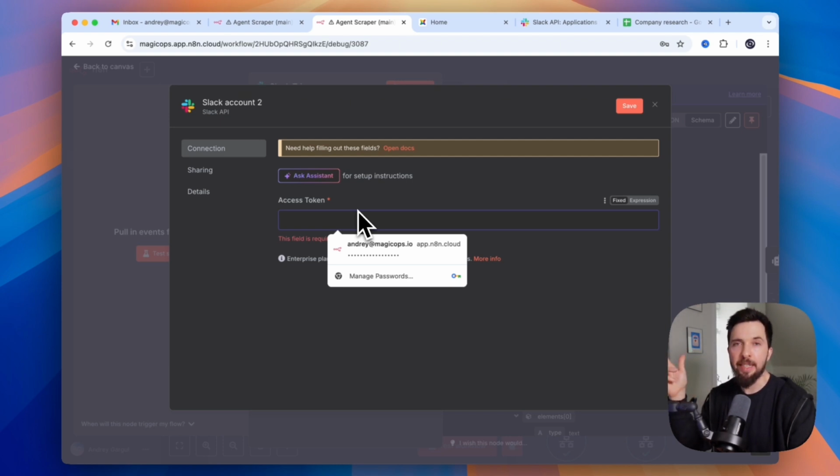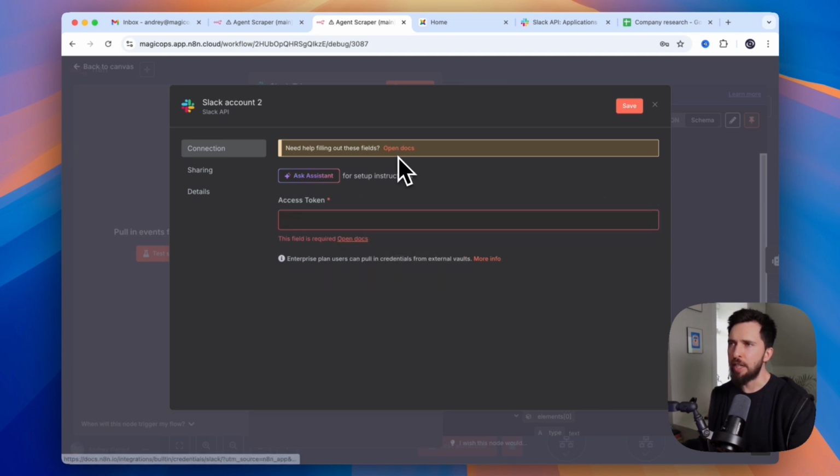And for sending a message, you can just sign in with Slack, and it's pretty easy. But if you want to use a Slack message as a trigger, or if you want a Slack bot to be sending messages on Slack, and not just your user sending messages, then you need this second way to authenticate, which is through an access token.